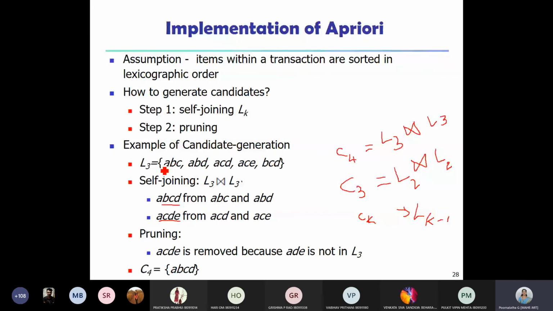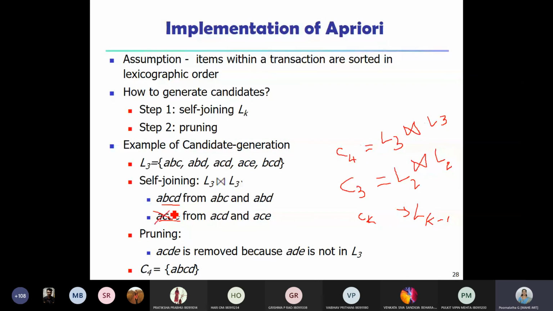Whereas if you look into this A, C, D, E, A, C, D is present, ACE is present, whereas ADE and CDE are not present here in this L3. Hence, we are not going to consider it; we remove this.